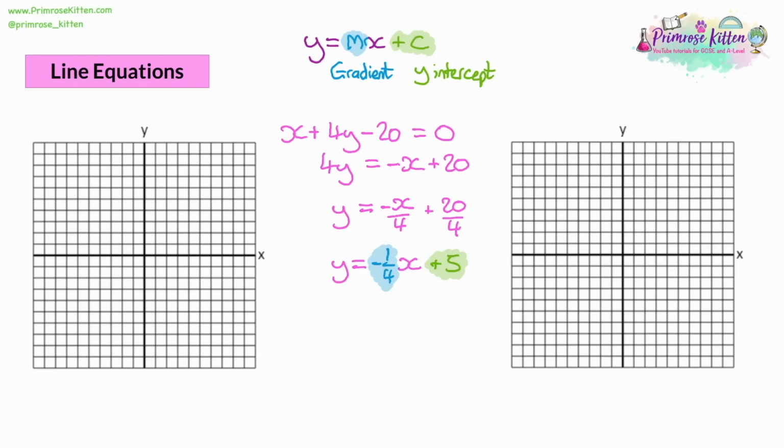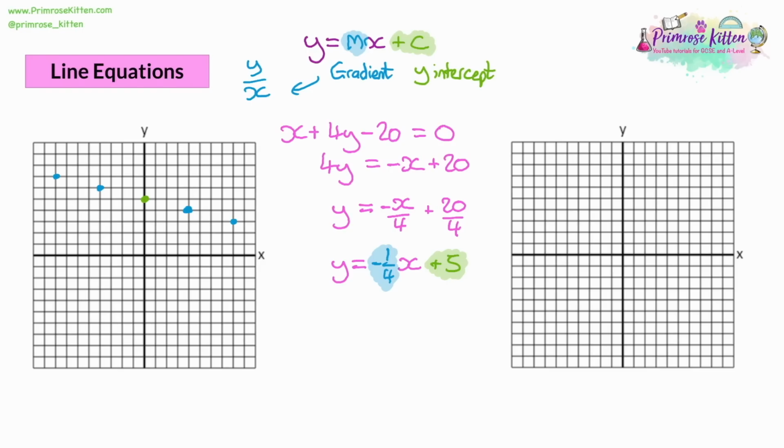So we find 5. And negative a quarter means, with your gradient, this is the difference of y and x, so that's y divided by x. That means my movement on the y-axis is going to be 1, and on the x-axis it's going to be 4. And it's a negative gradient, so I'm going down. I'm going to go down by 1 and across by 4. So my y movement is down by 1 because it's negative 1, and my x movement is 4 because it's over 4. If we repeat that movement every single time, and you can do it in the opposite direction as well, you can see we've got a nice straight line.